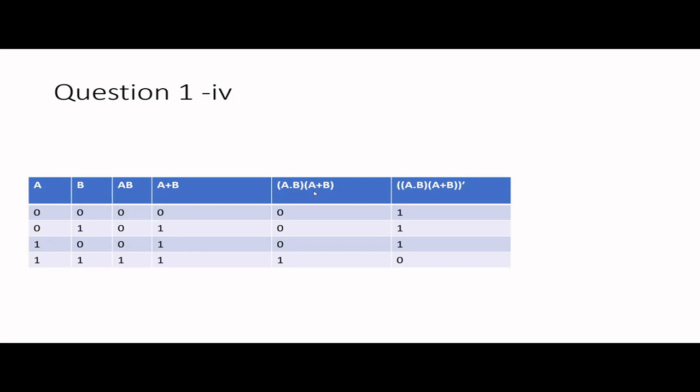Then there is another AND operation in between these two, right? So I have to check whether both inputs are 1 or not. So only this has both inputs as 1. So here it's 1, all others are zeros. But we do not have an AND gate, it's a NAND gate, right? That's why for the full thing I have to take the negation. So 0 becomes 1, 0 becomes 1, 0 becomes 1, and here 1 becomes 0, okay?